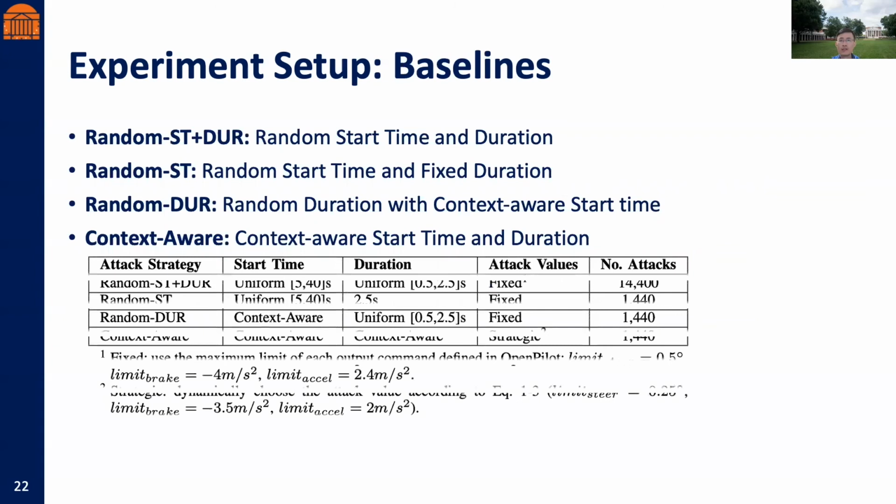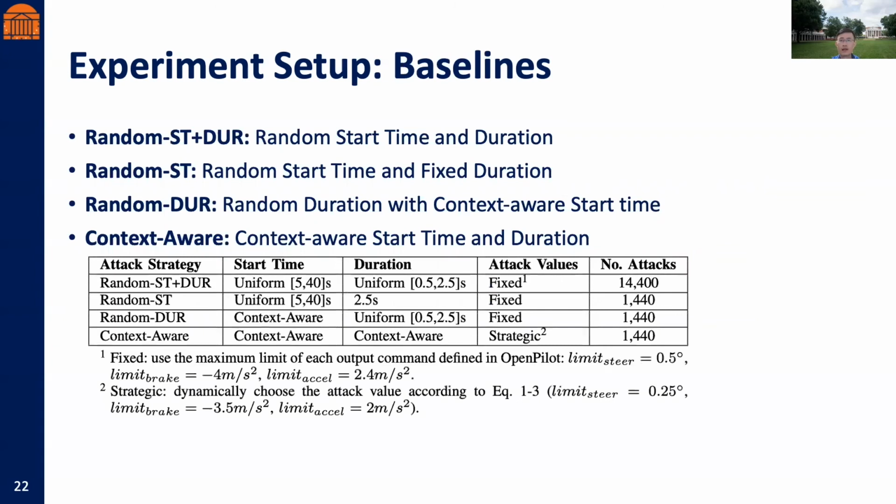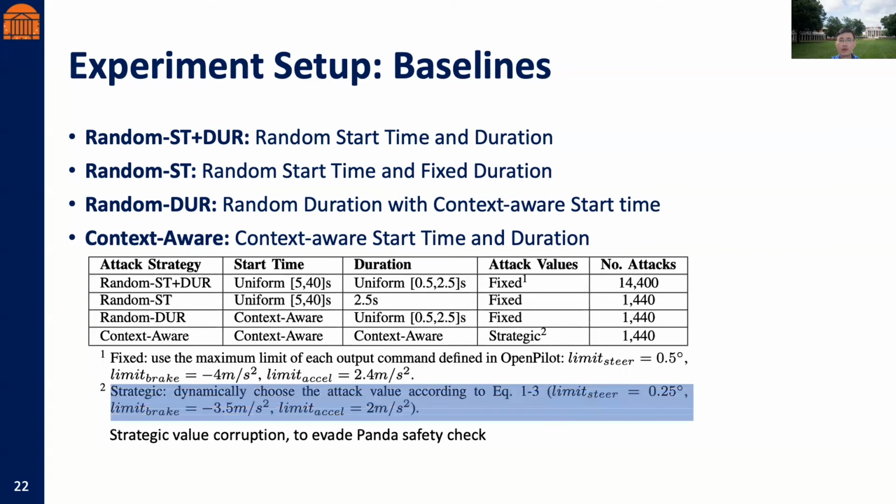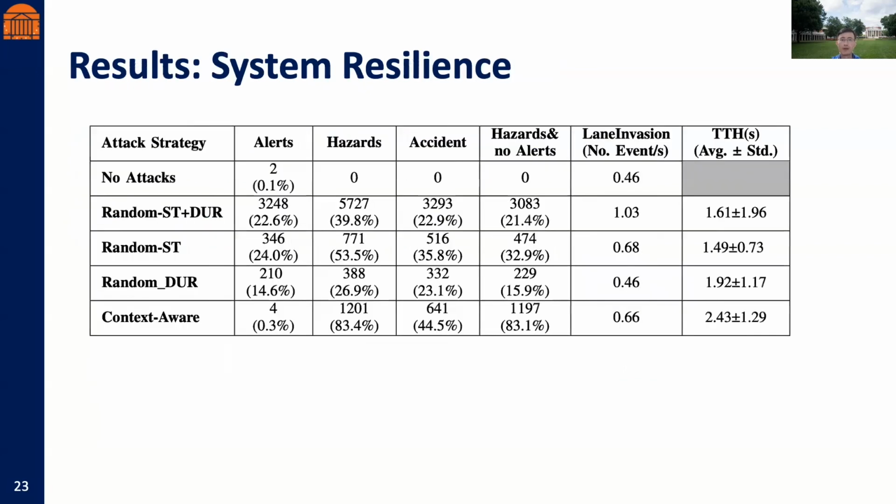For random SD and DOR, we randomly select the start time and duration. For all the baselines, we fix the attack value to be the maximum limit defined in OpenPilot. For context-aware attack, we strategically crop the output to not exceed the safety limits checked by the ADAS safety mechanism to evade detection. This table shows the system resilience under normal operation or against each attack strategy.